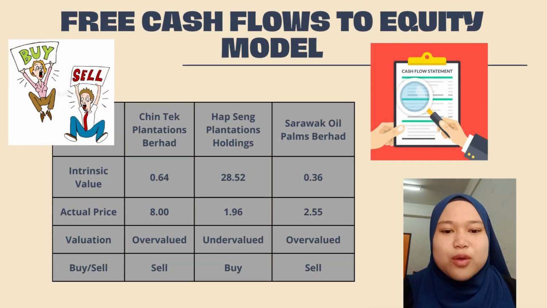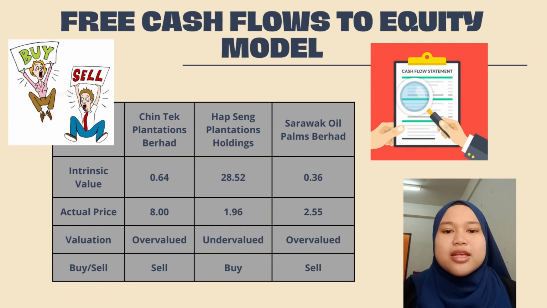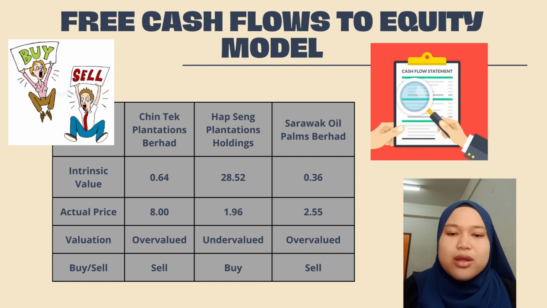Next is free cash flow to equity. Free cash flow to equity is the cash available to a company's equity shareholders after expenses, investment and debt. It includes free cash flow and shares outstanding to find the intrinsic value. The table shows that Hapseng Plantation Holdings' intrinsic value is 28.52, which exceeds its price of 1.96. The intrinsic value of future cash flow is a security's inherent worth. Thus, this intrinsic value is going to rise dramatically for the Hapseng company.